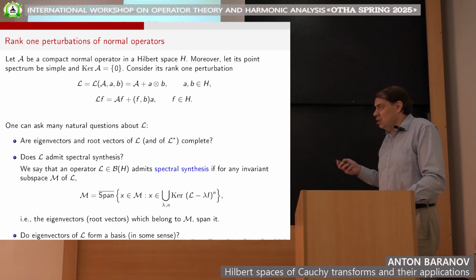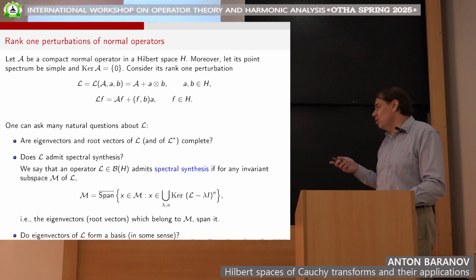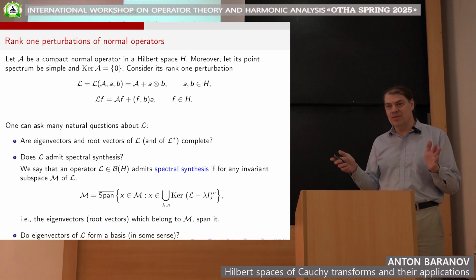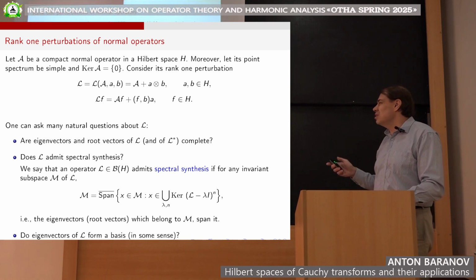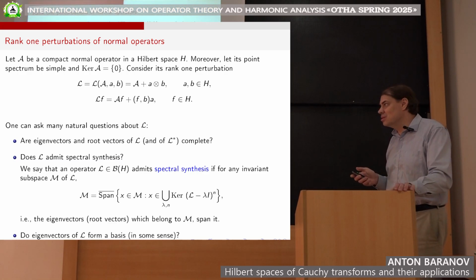And of course, we can also ask: for a compact normal operator, its eigenvectors simply form an orthogonal basis. Can we say that the eigenvectors of L form a basis, at least in some sense?